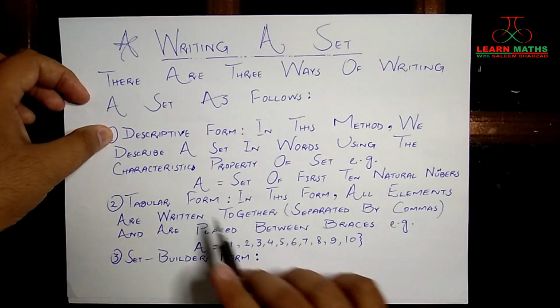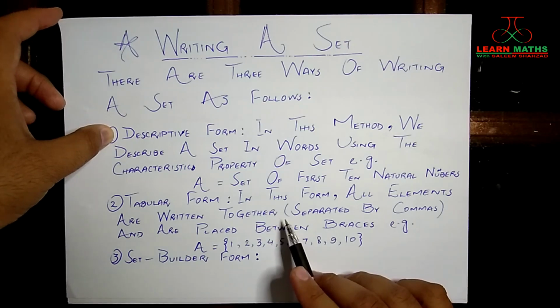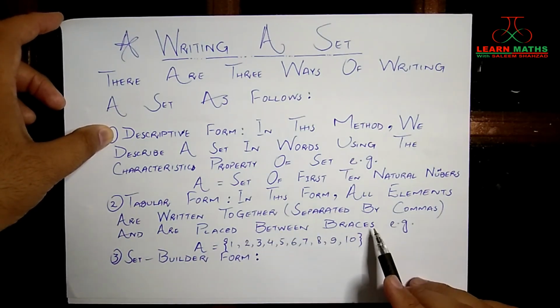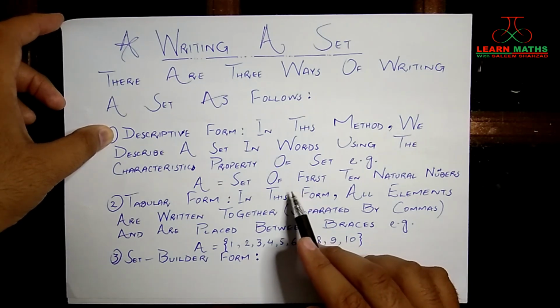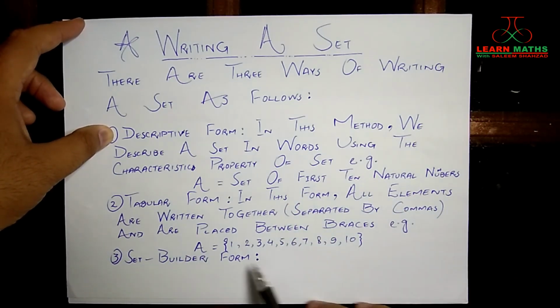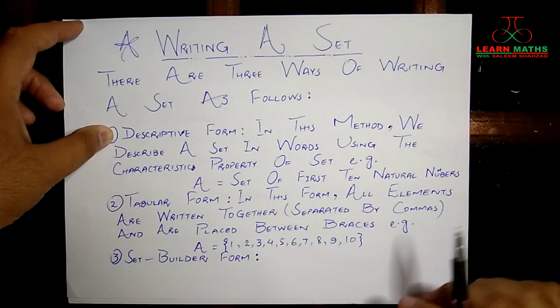And then you have the tabular form. In this form, all elements are written together, separated by commas, and are placed between braces. So the same set, the set of first n natural numbers, if you write it in tabular form, you will write it like this. And then there is another form, and that is known as the set builder form.